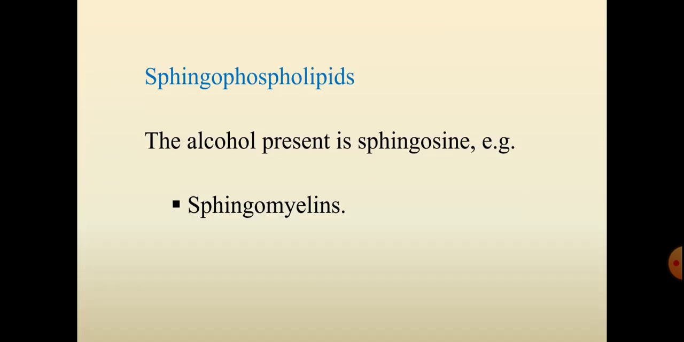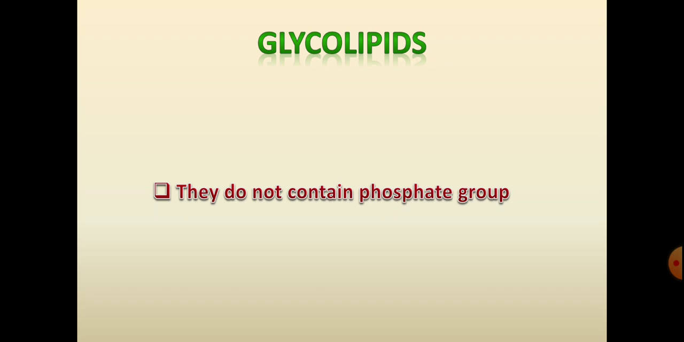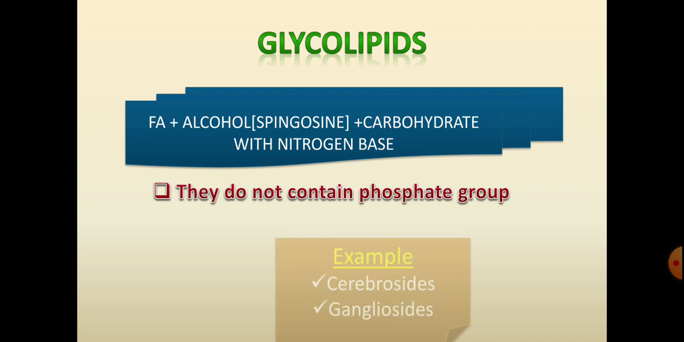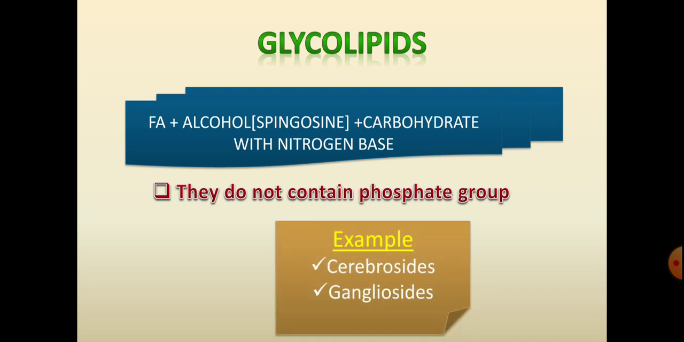Then sphingophospholipids. These are phospholipids which consist of sphingosine as the alcohol, hence they are called sphingophospholipid. The example is sphingomyelins. And glycolipids. Glycolipids do not contain phosphate as the additional group. Instead of phosphate, they contain carbohydrate as the additional group. Here glycolipid consists of fatty acid, the alcohol sphingosine, and carbohydrate as the additional group with the nitrogen base. Hence they are called glycolipids. The examples are cerebrosides and gangliosides.